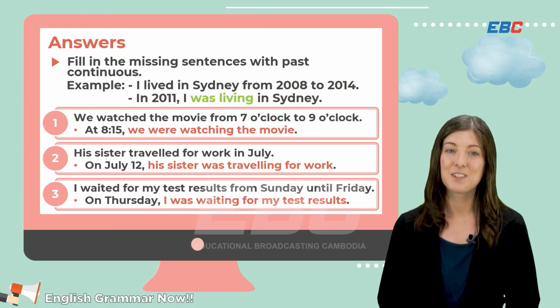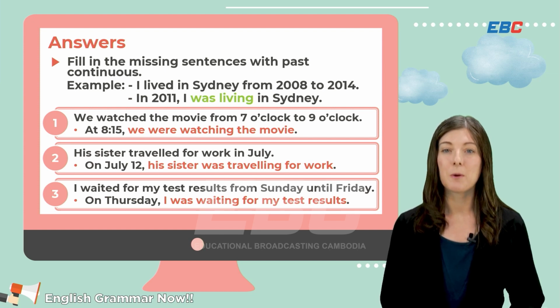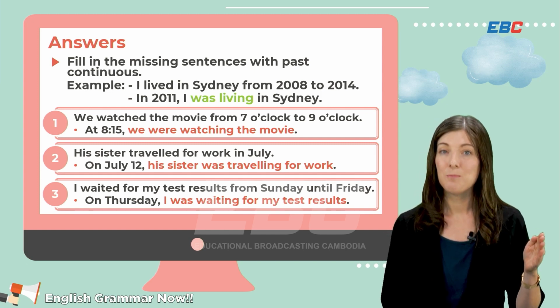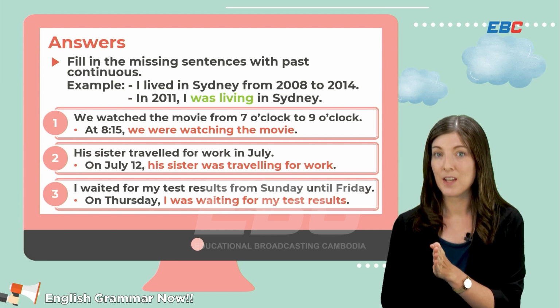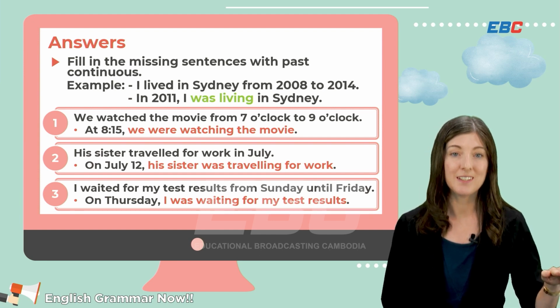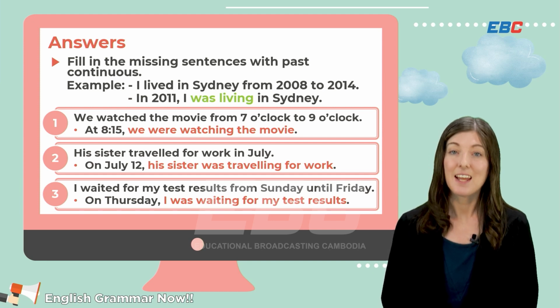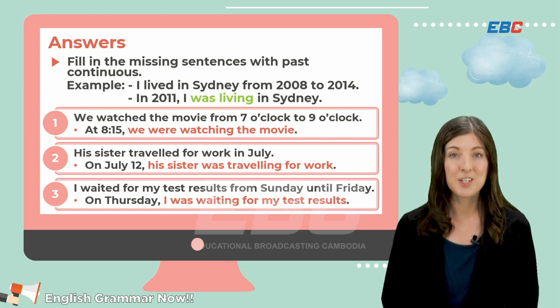Here's the answers to those questions. We watched the movie from 7 o'clock to 9 o'clock. So, the movie watching started at 7 and it ended at 9. All the time in between, we would use the past continuous. At 8:15, for example, we were watching the movie.